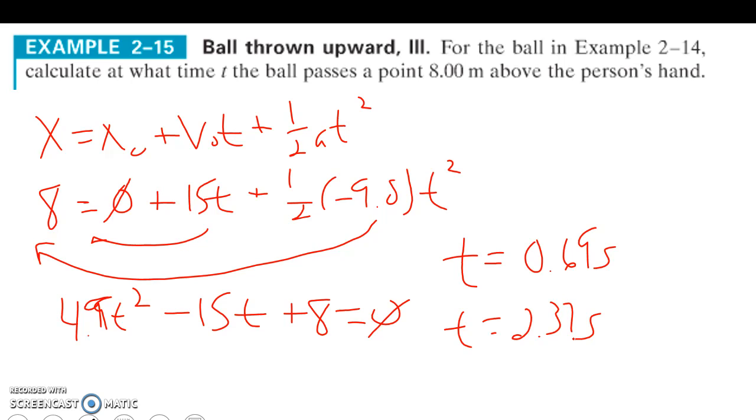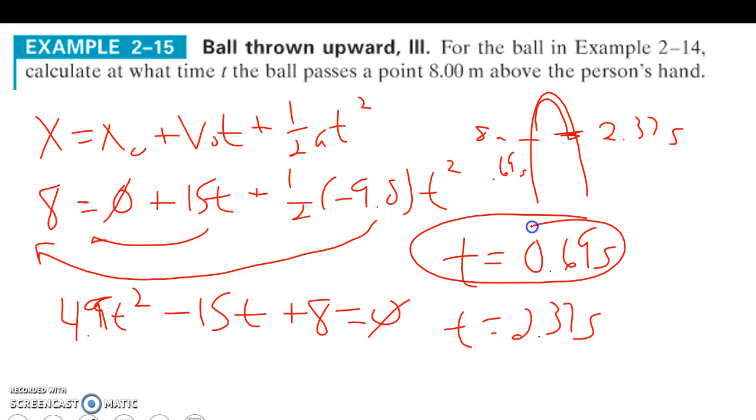Are both valid? The answer is yes. Think about this, because it's going to leave your hand and it's going to come back down. So when it gets to the 8 meter point above your hand, it takes 0.69 seconds. For it to go to the apex and back down again to be 8 meters away is 2.37 seconds. So both answers are right. The first answer is on the way up. The second answer is on the way down. Quadratics will come up with these.